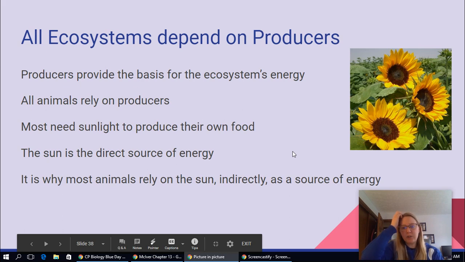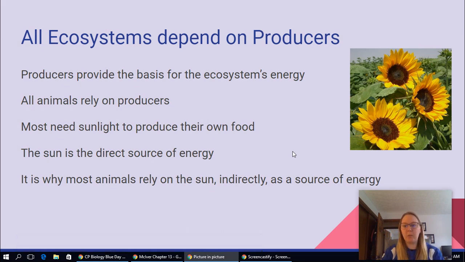All ecosystems actually depend on your producers. No matter what ecosystem you're in, your energy source always starts with your producer. Producers provide the basis for the ecosystem's energy. All animals rely on producers because we cannot make our own food as animals. Most sunlight is the main source for producers to produce their own food.